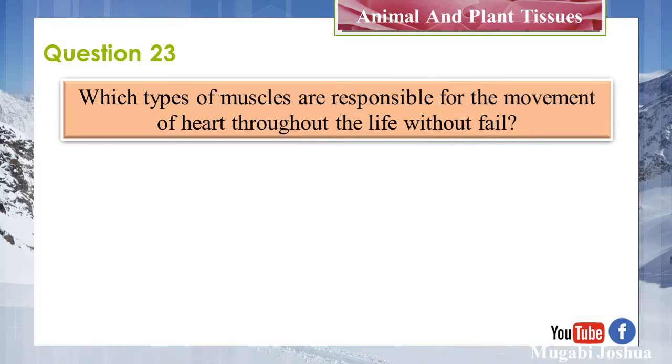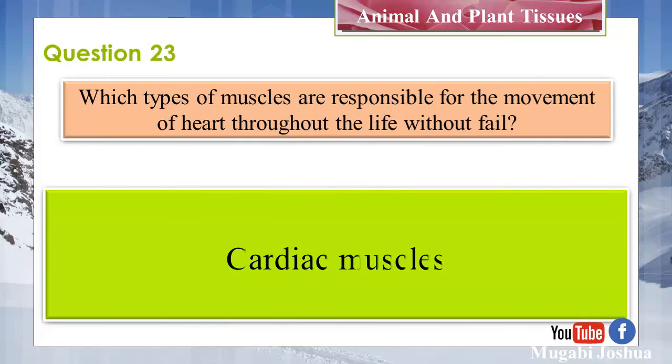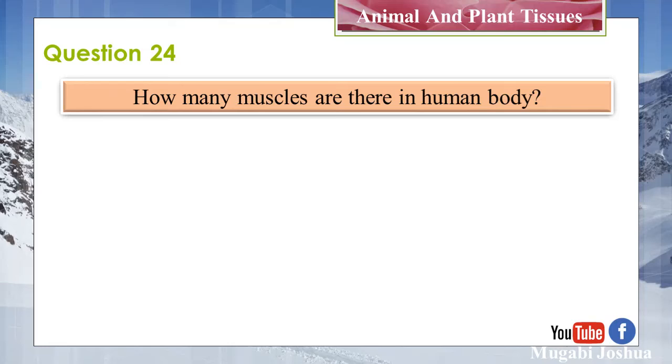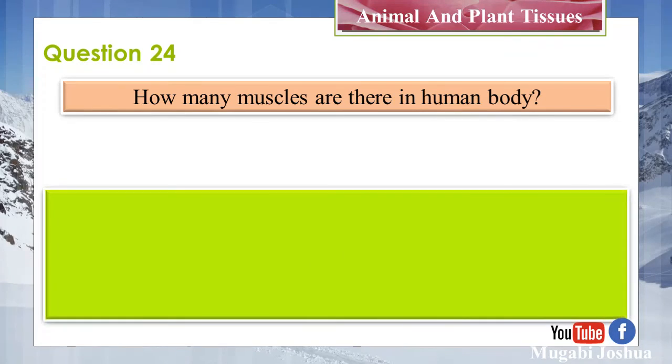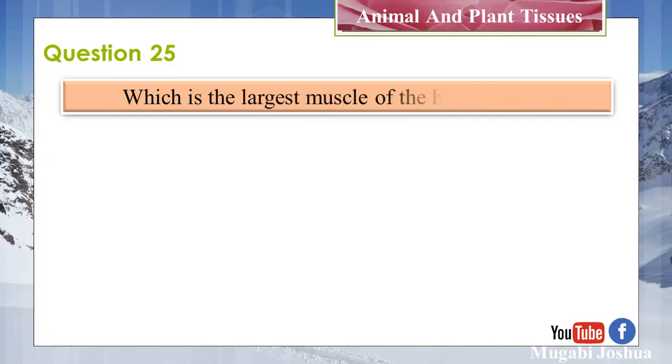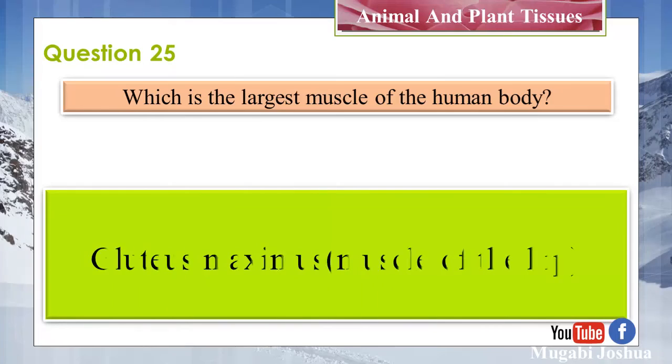Which type of muscles are responsible for the movement of the heart throughout life without fail? Cardiac muscles. Question 24. How many muscles are there in the human body? 639. Question 25. Which is the largest muscle in the human body? Gluteus maximus, muscle of the hip.